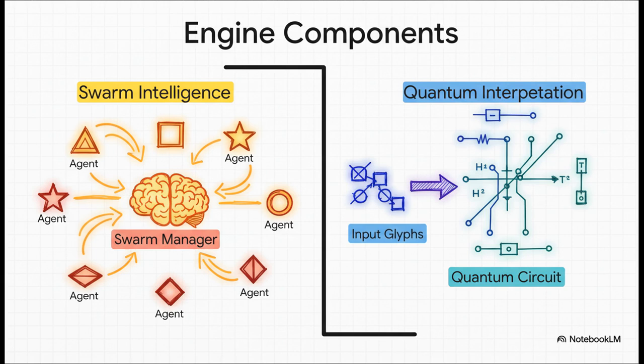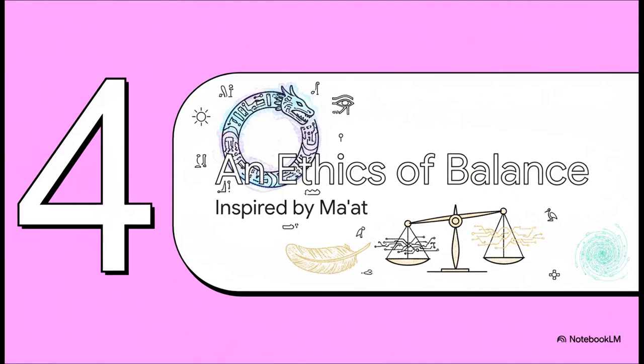This is the part that actually reads the glyphs and turns them into commands for the quantum hardware. Okay, when you're building something this powerful, mixing swarm AI with quantum computers, you can't just slap ethics on at the end. It has to be baked in from the very beginning. So what do they do? They turn to the ancient Egyptian concept of Ma'at.